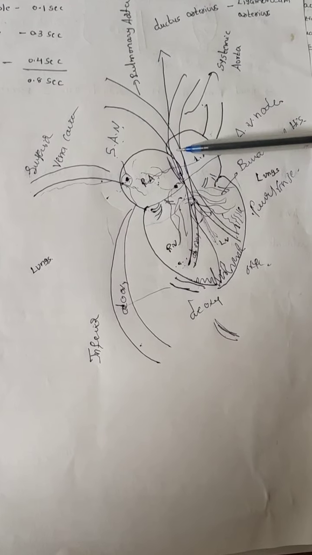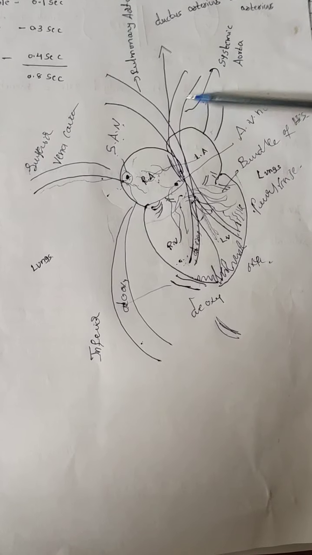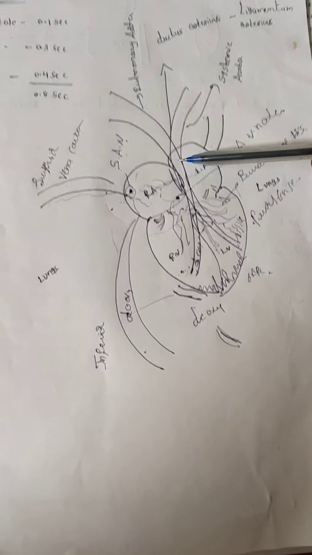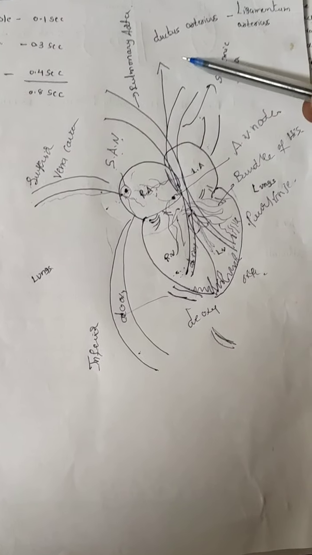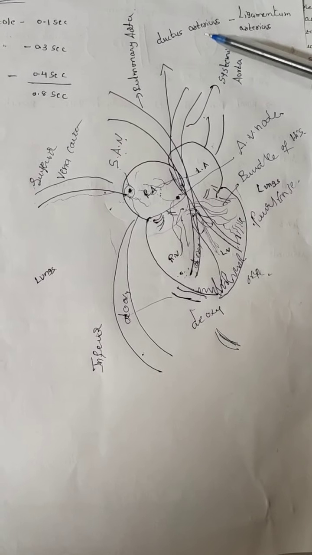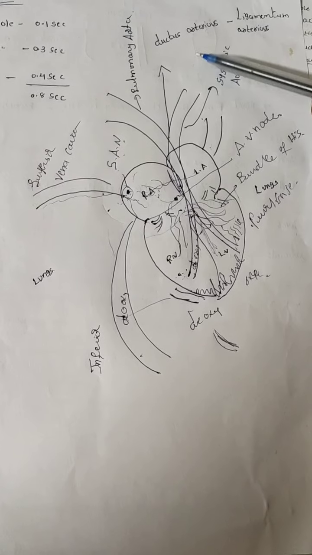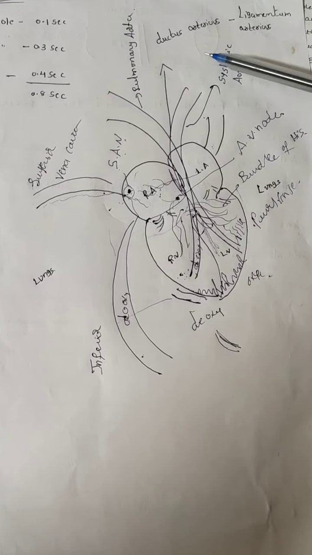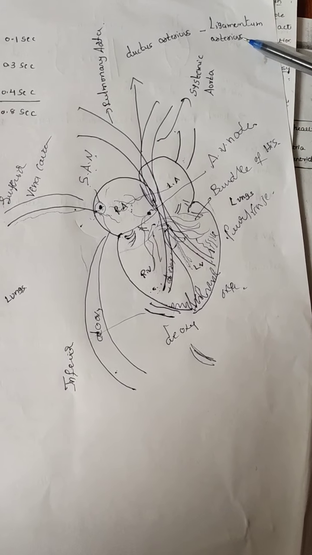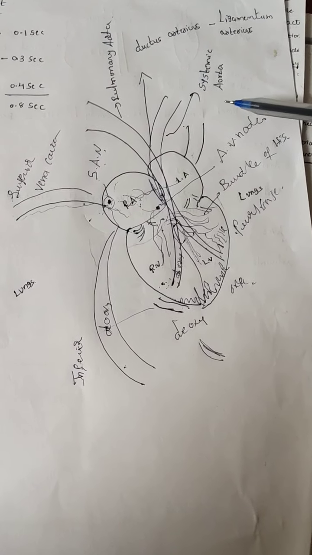Where the pulmonary artery and systemic artery are connected, this part is called the ductus arteriosus before birth. After birth, this connection is called the ligamentum arteriosus.